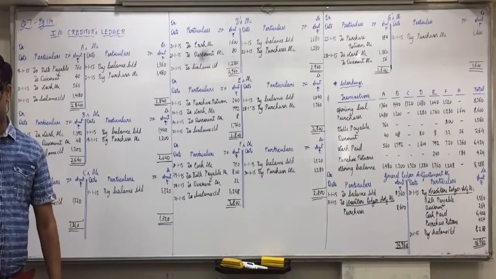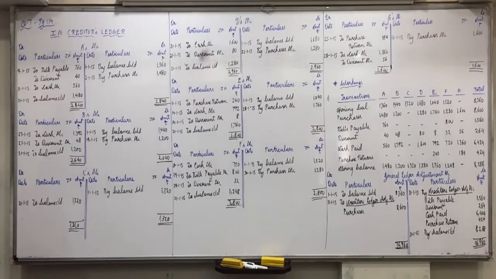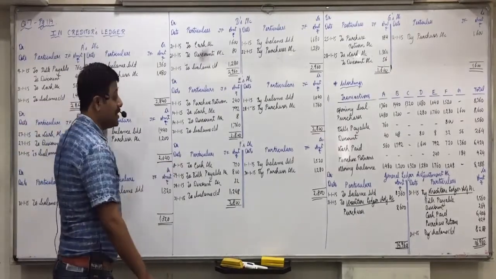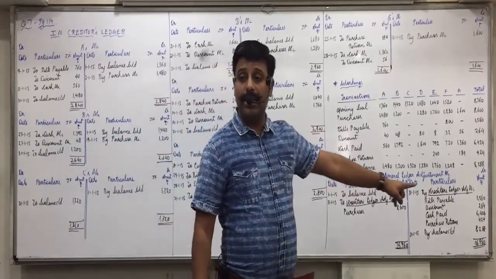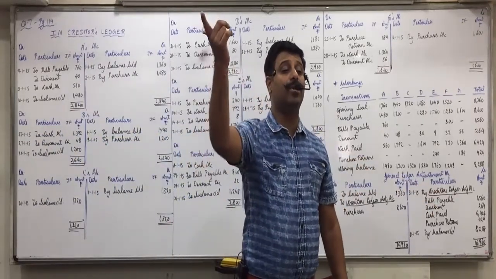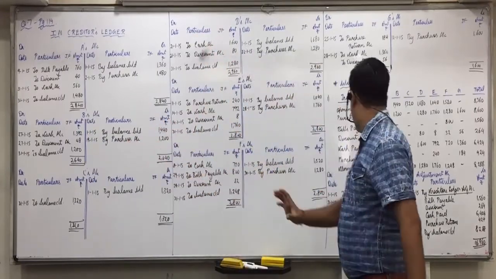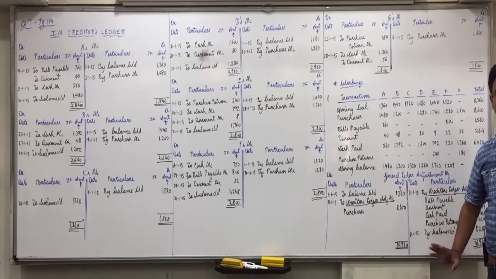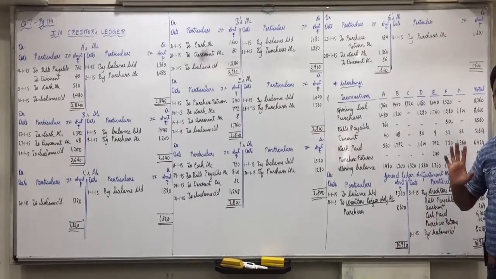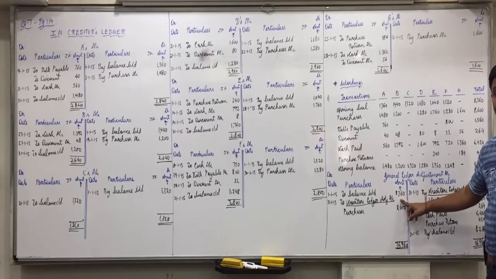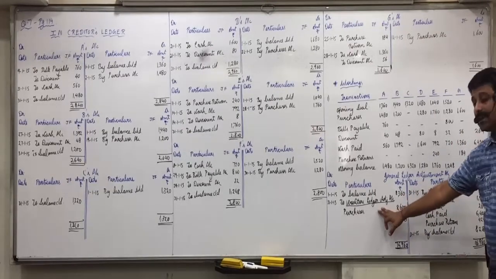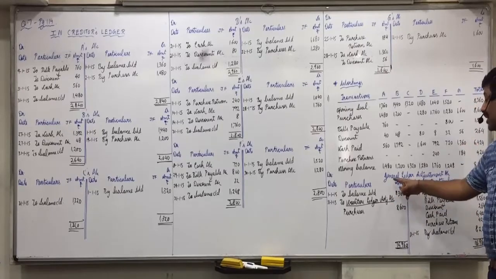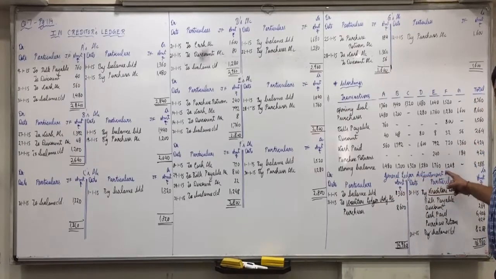Now see what else is asked in the question at the end. Make purchase ledger adjustment account, meaning creditors ledger adjustment account in the general ledger. Here in the creditors ledger we have made the general ledger adjustment account. Now you are asked to make, in the general ledger book, the creditors ledger adjustment account. So again everything of this account will come on the opposite side. I am discussing and you do it on your own. In the creditors ledger adjustment account, where will this opening balance come? Credit side.